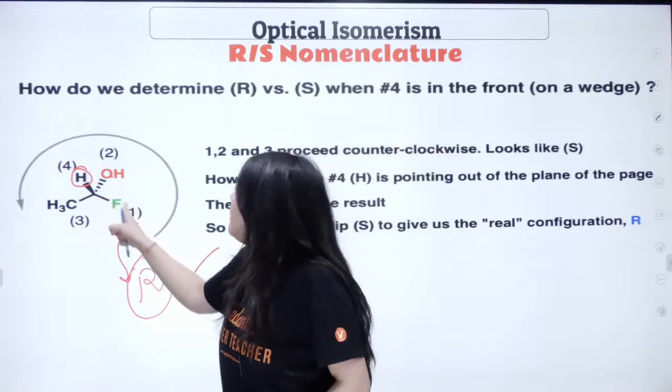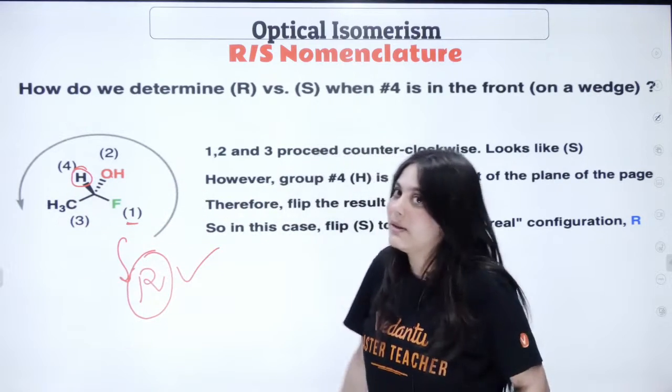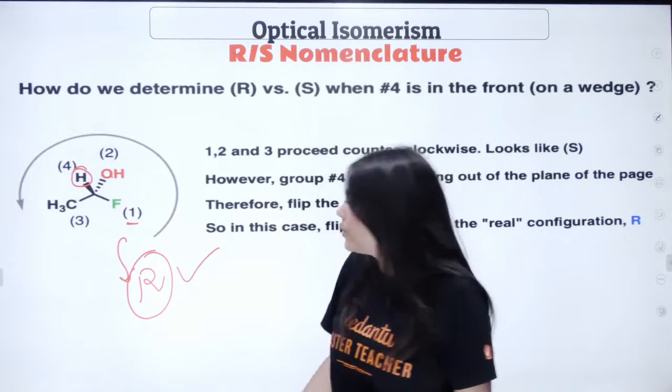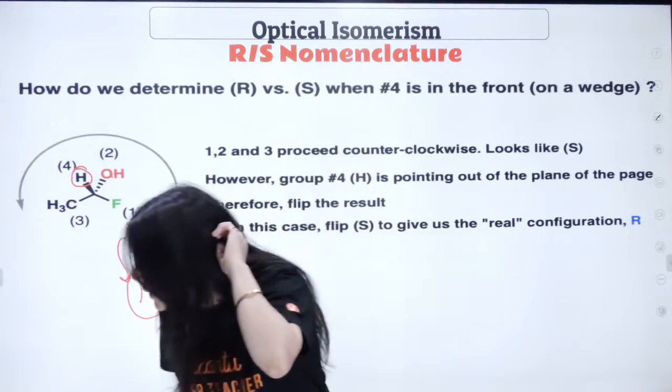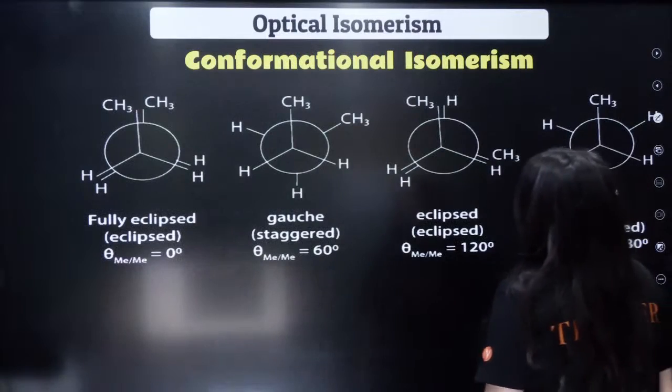For example, when I move from 1 to 2 to 3, the direction I'm getting is anti-clockwise. So I will reverse it because the hydrogen is not at the dash position. So the correct configuration comes out to be R. Is this clear to everybody? Okay, so these are a few more examples that you can look for.